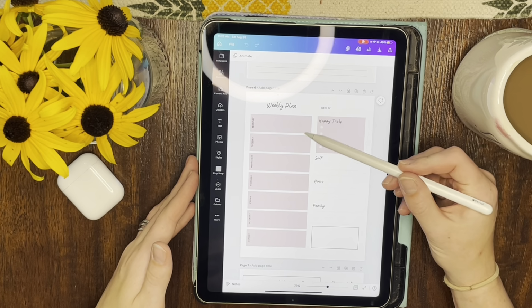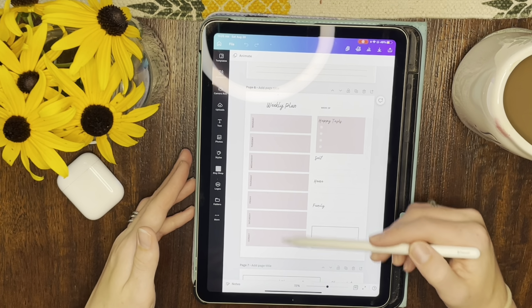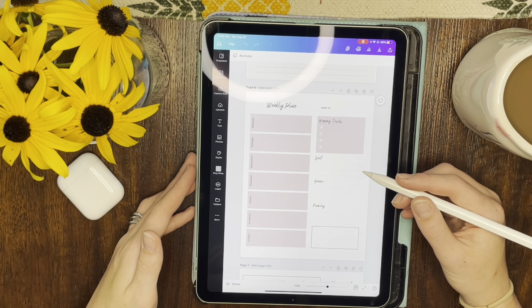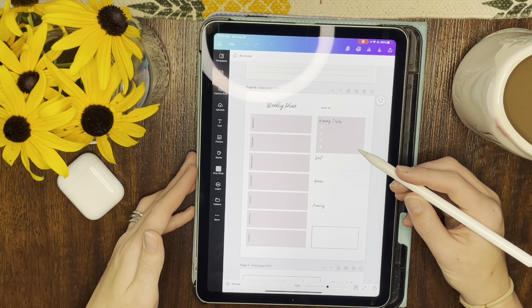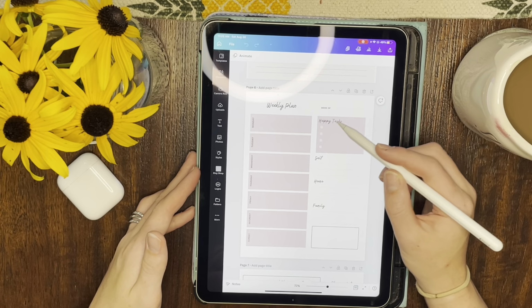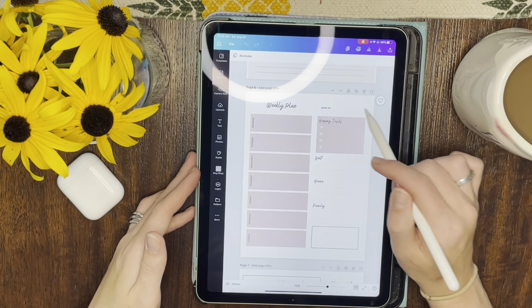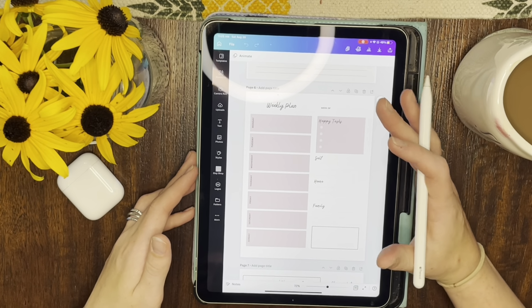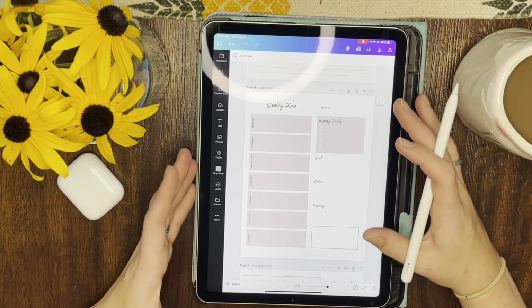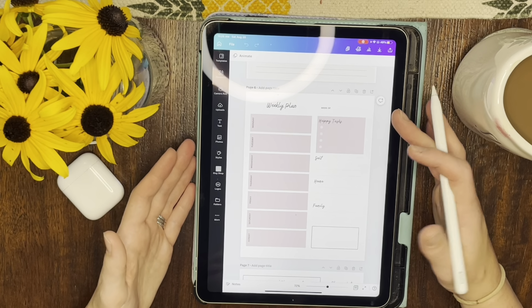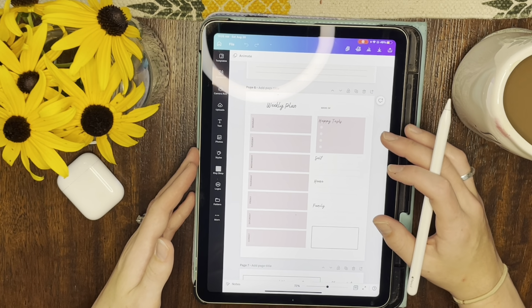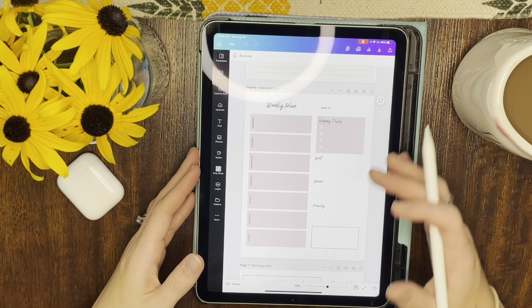So I've got boxes for each day of the week, again, Monday through Sunday, and you can even rearrange these yourself if you like. I can show you how to do that when we import it into the app. I also have, you put the days of the dates here, the week of. Happy tasks, for me, this is like the high-level weekly overview. If I get these things done during the week, I'll be happy. So it's kind of like my spin off of my Leave Happy Tasks video.